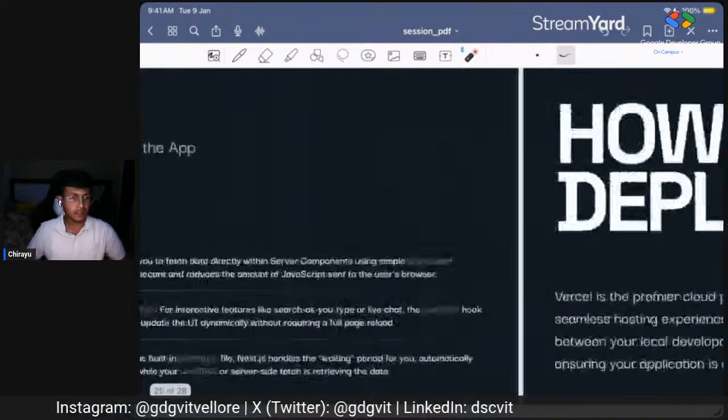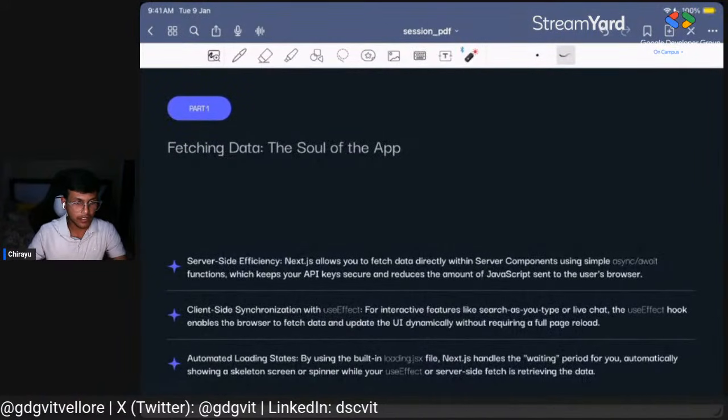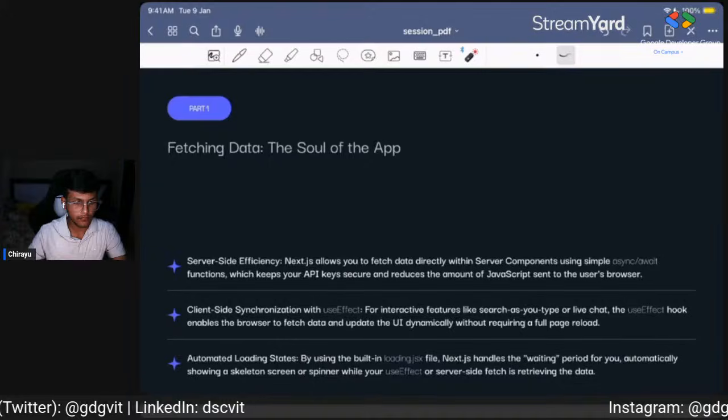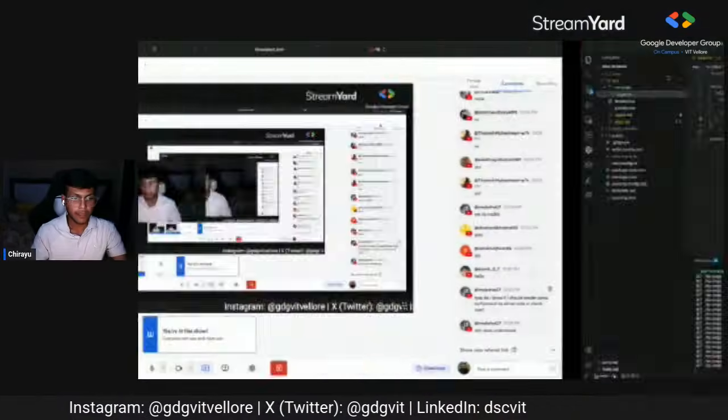Okay, so next is deployment. Let me quickly share my screen again and go through the code. I'll share the whole screen. Yeah, can we switch the screen, please?